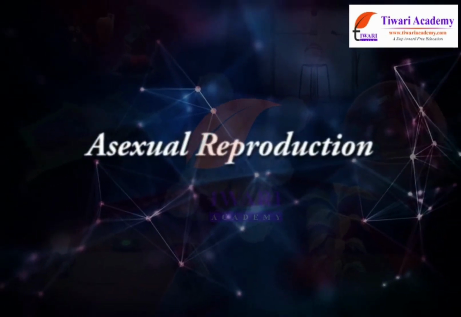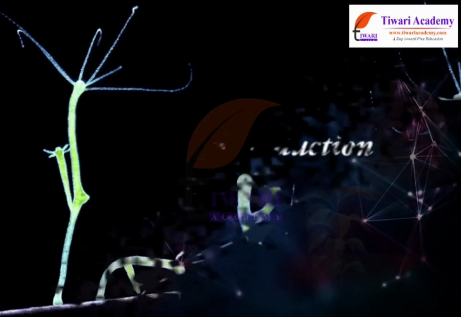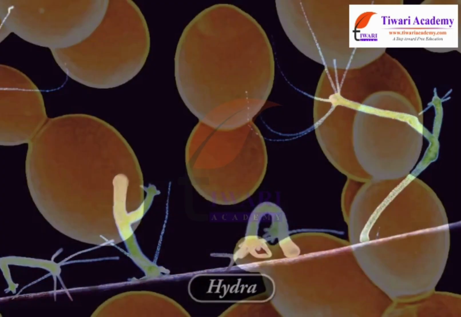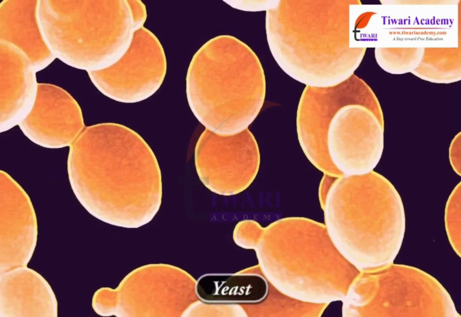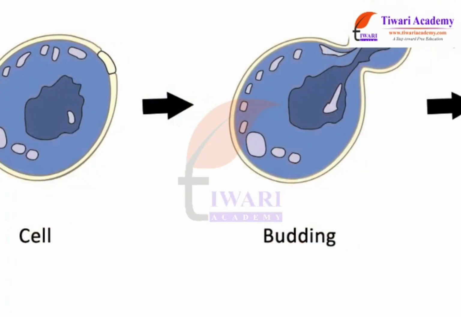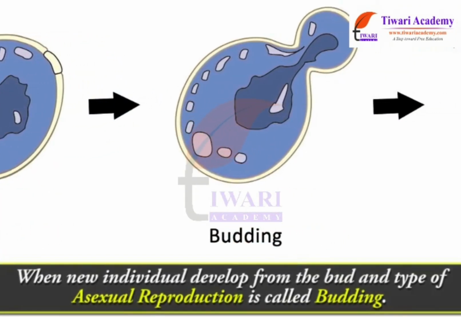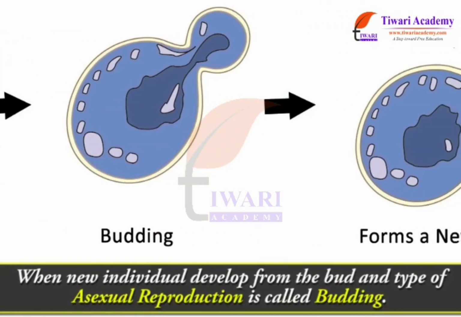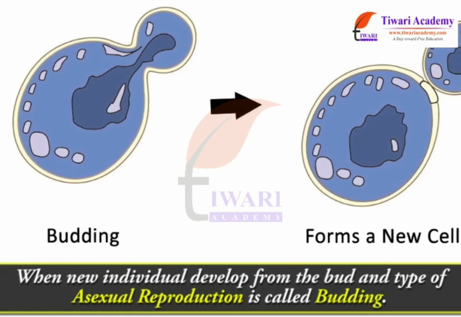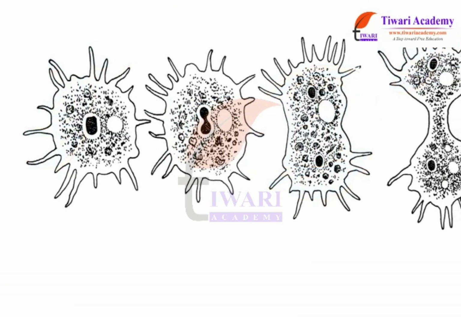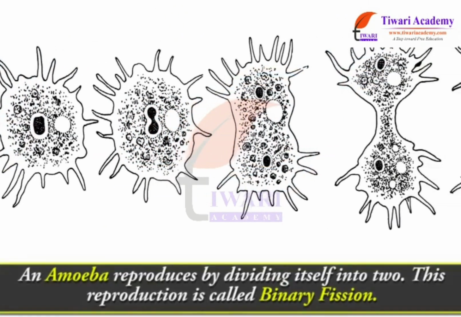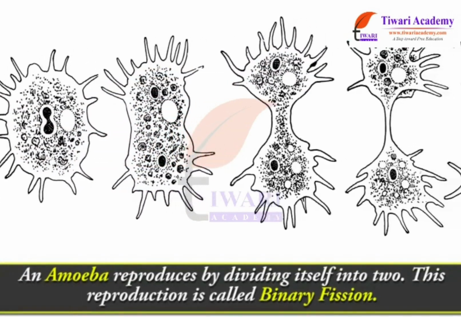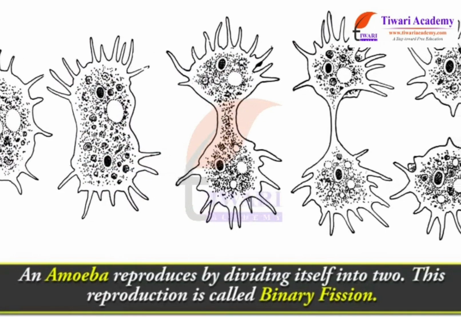Asexual reproduction. In hydra and yeast, when the new individual develops from a bud, this type of asexual reproduction is called budding. An amoeba reproduces by dividing itself into two. This reproduction is called binary fission.